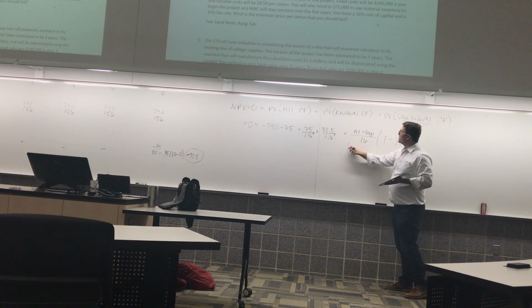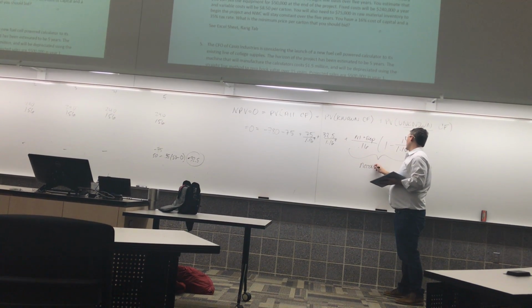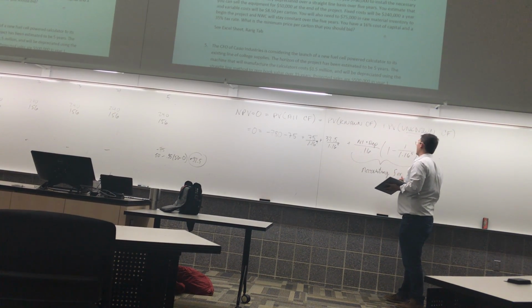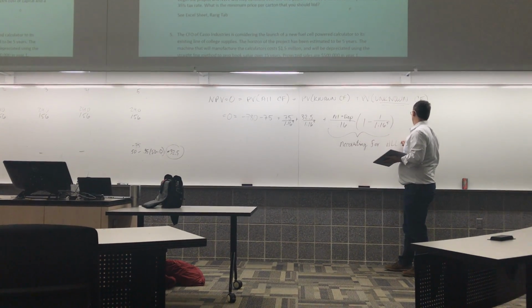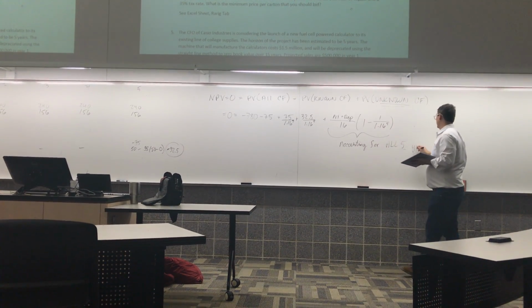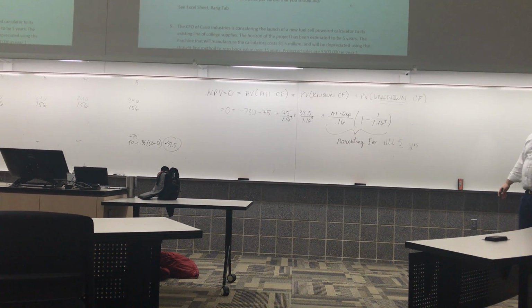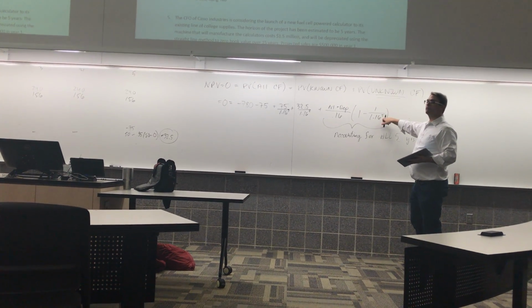Remember, this expression is accounting for all 5 years' worth of net income. All right? So it's an annuity. We're assuming it's the same amount every year. It's happening this many times, right?